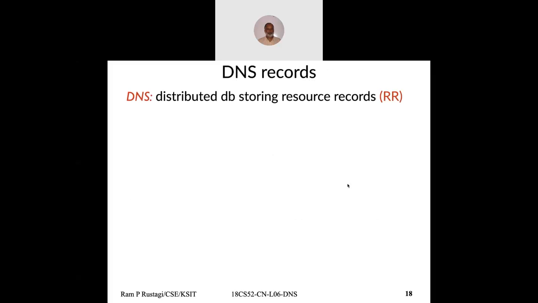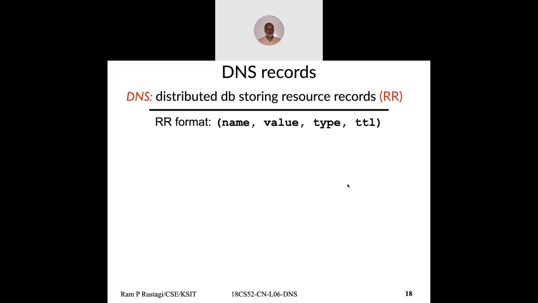So how does my protocol work? What does my DNS record look like? DNS follows what is called a resource record format. There are 4 fields. One is name, the name you're trying to use. Value, whether IP address, or canonical name or MX name or whatever. Type, what kind of query you made, whether you want IPv4 address, IPv6 address, mail server address, canonical name, name server and so on. And TTL is time to live.